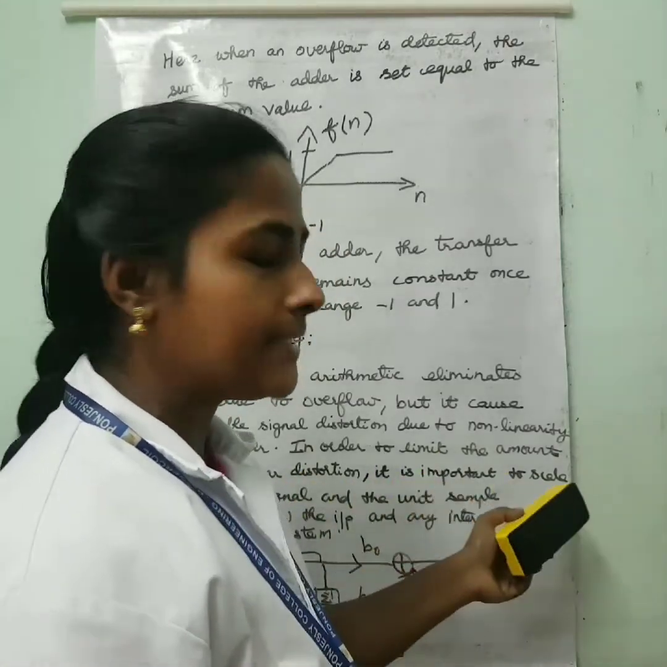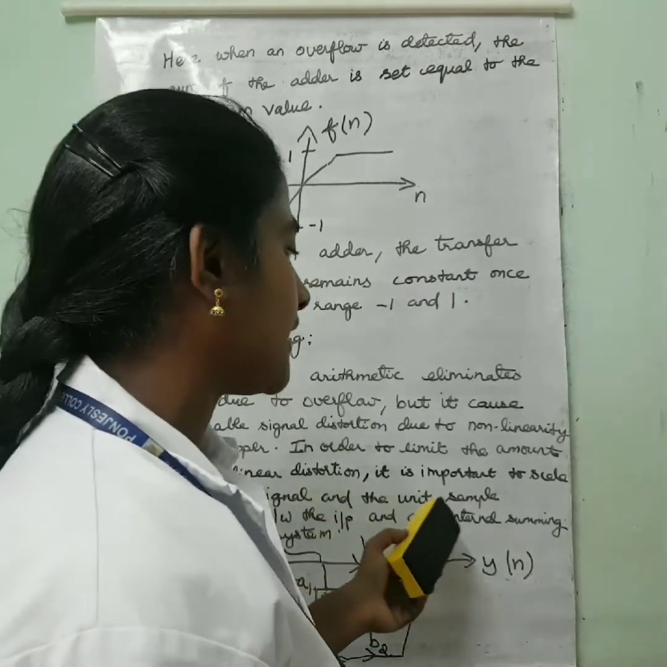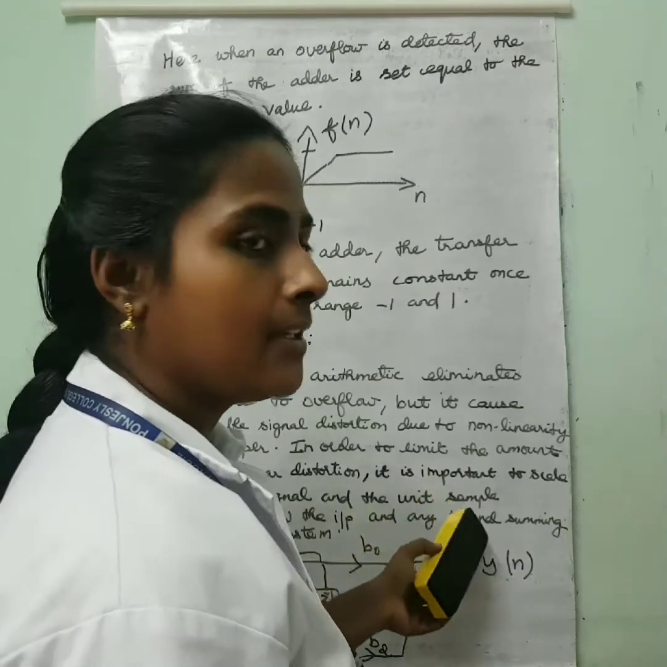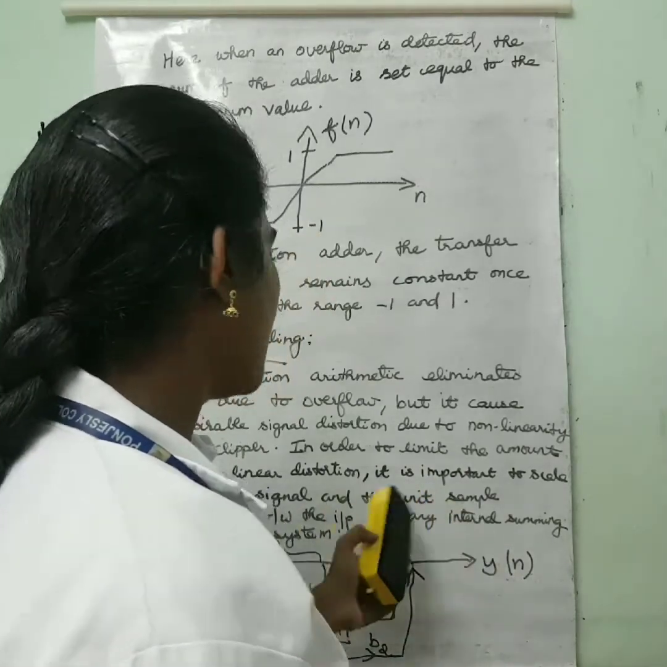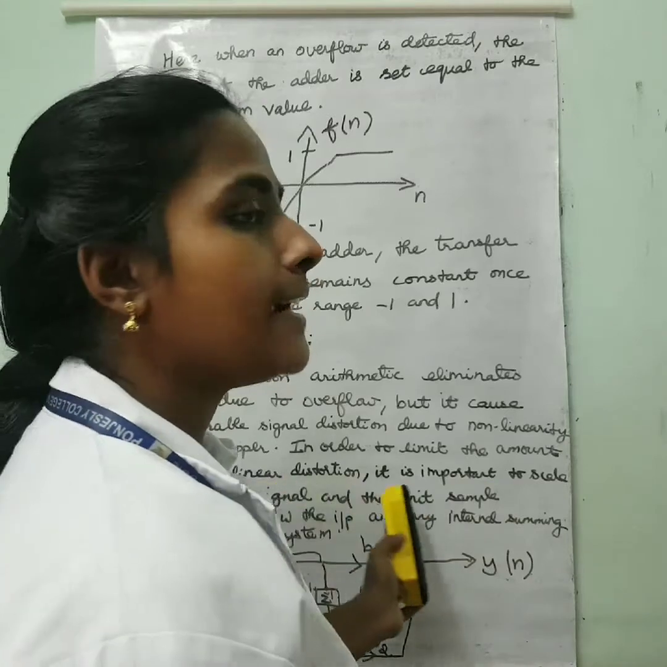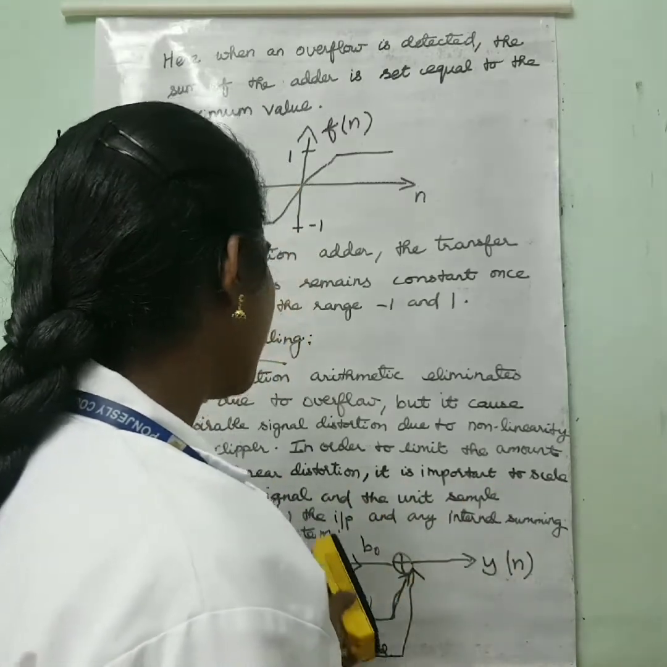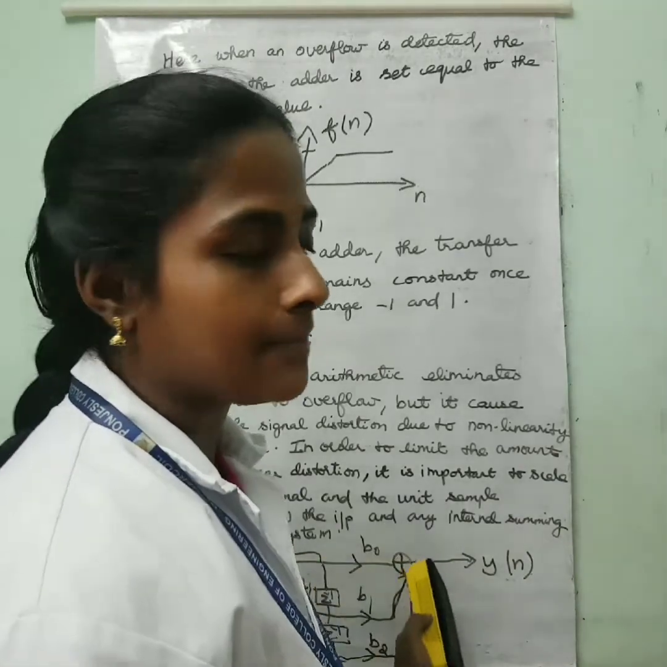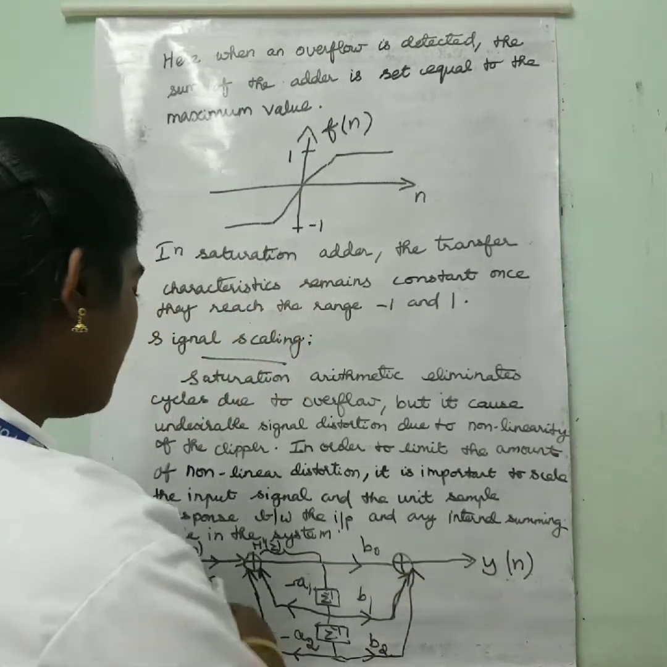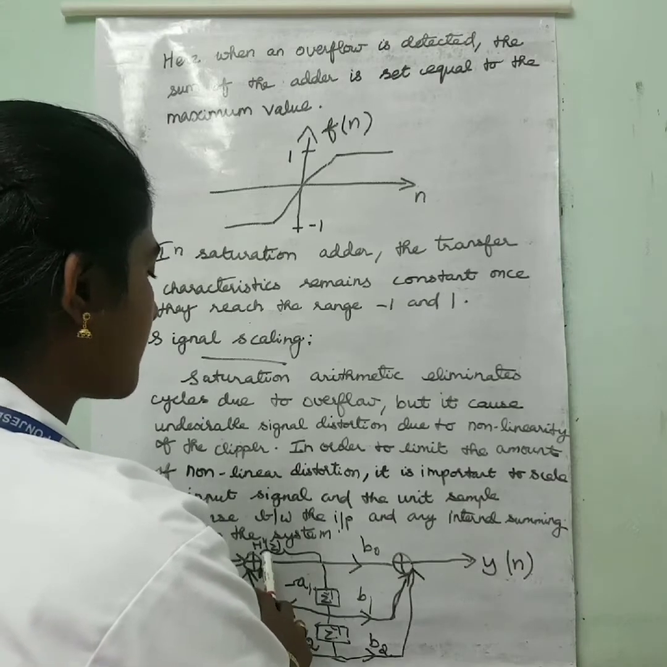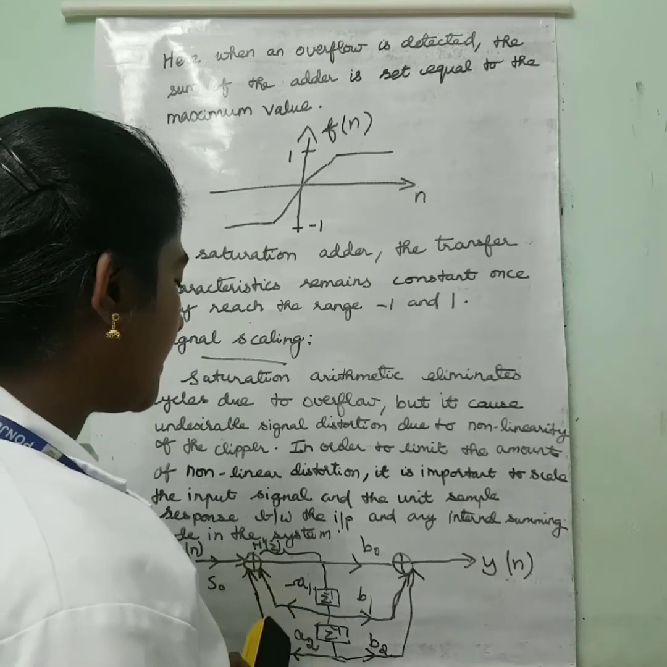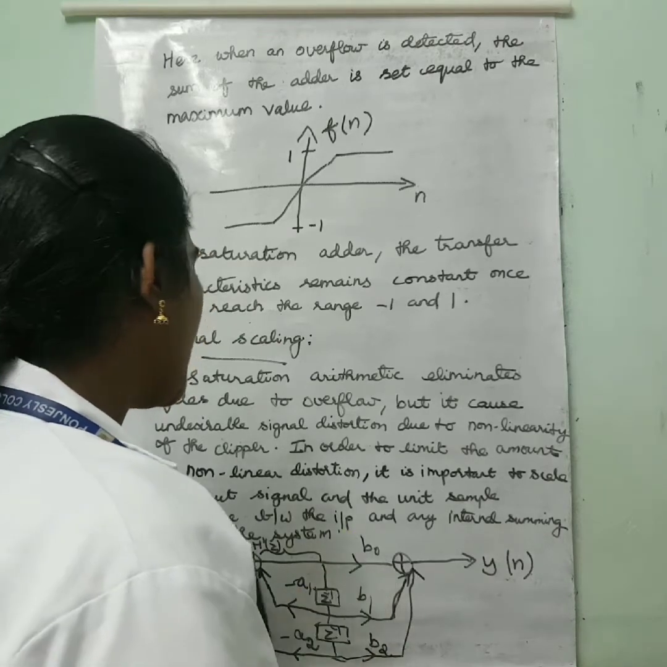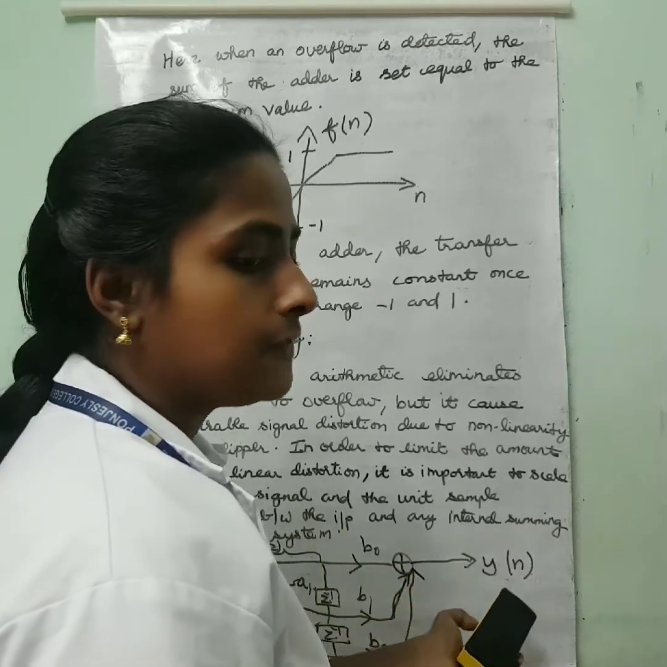In order to limit the amount of non-linear distortion, it is important to scale the input signal and the unit sample response. We have to scale the input signal and unit sample response between the input and any internal summing node in the system. So the diagram is like this. First you have H dash of z. Here the constants are minus a1, minus a2, b1, b2, b0, and the output is y of n.